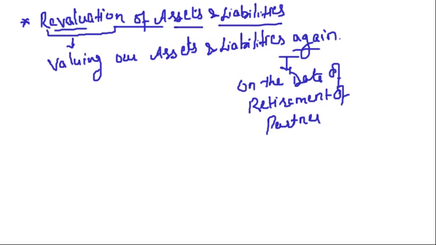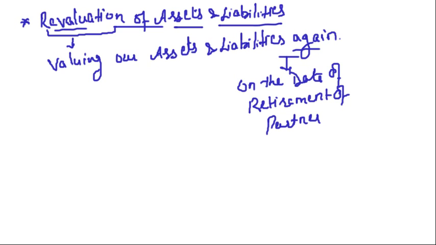We will see that if we go in the market, what is the value of our assets and what are the liabilities. Right? There are the assets and liabilities appearing in the balance sheet of a firm, but on the date of retirement of the partner, we will revalue our assets and liabilities.